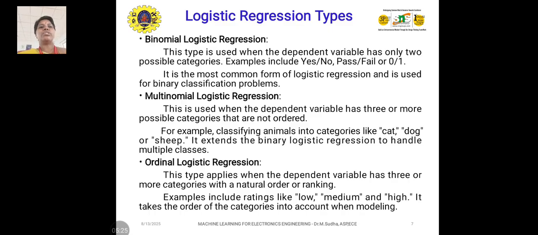Multinomial logistic regression is used when the dependent variable, that is the output, has three or more possible categories that are not ordered, for example classifying animals into categories like cat. Coming to ordinal, low, medium, high is taken as an example.